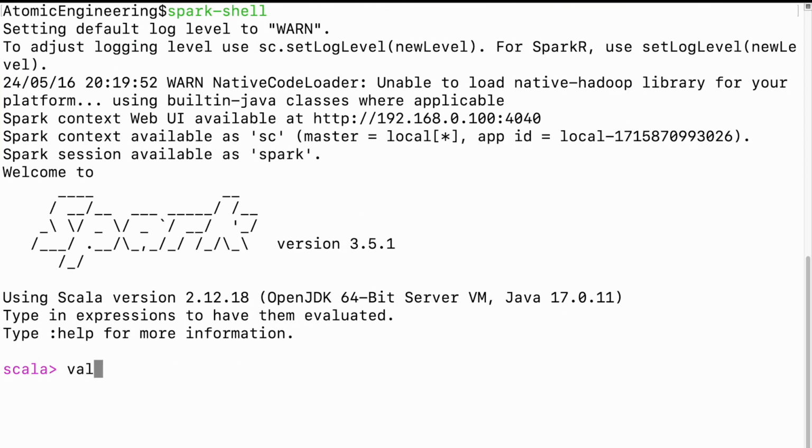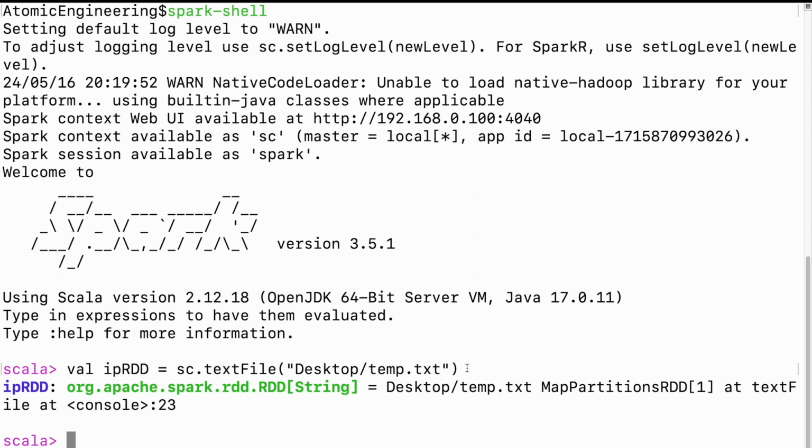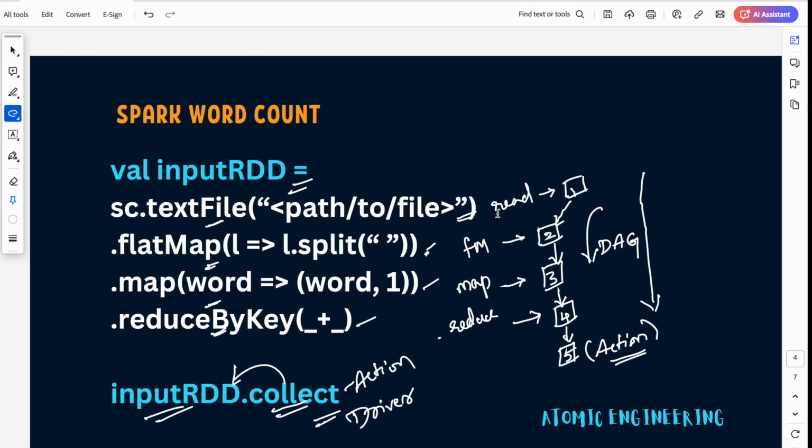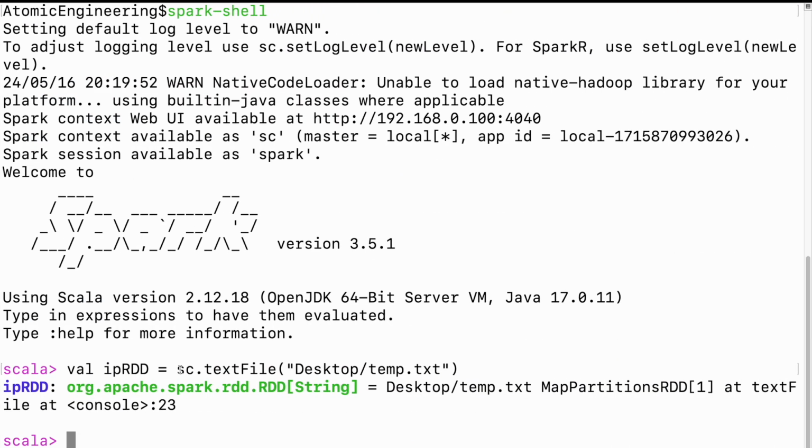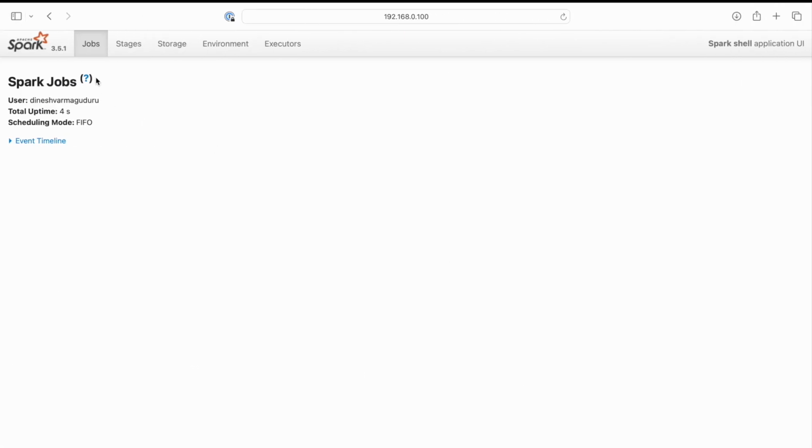I'll just read the text file into input RDD, and I use the sc.textFile method to read the file, and my file is located at desktop, and the file name is temp.txt. So we have executed one step in the Spark shell, and this is a transformation like we have discussed here. When a transformation is run, Spark should not ideally execute anything in the backend. It should just store the sequence of steps, right? So let us see in the UI if this is true.